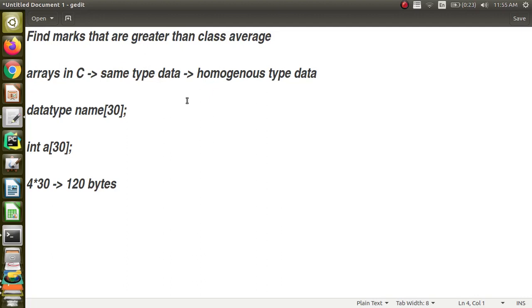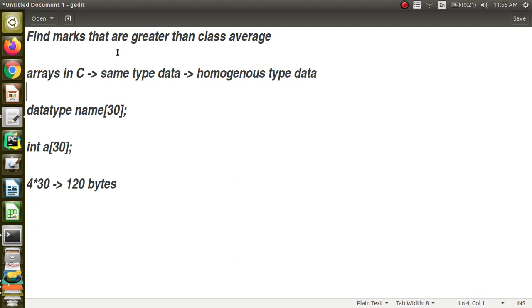Hi, in this lecture we are going to see how we can store a group of data. For that we will take a small variation of the problem we discussed in the previous lecture. Already we have discussed a problem where you have to find the class average. Now I give a variation of the problem: you have to find the marks that are greater than the class average.